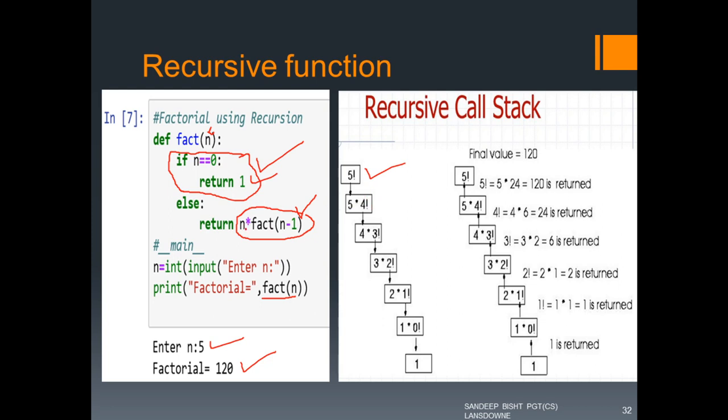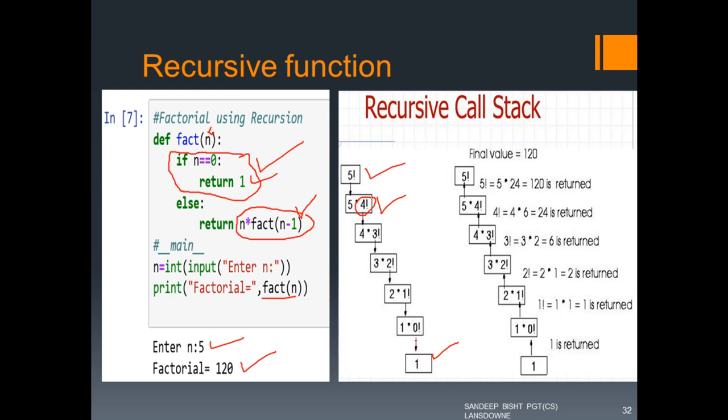See, n multiplied with fact of n minus 1. Now this factorial of 4 is calling factorial of 3 multiplied by 4. Now this fact of 3 is calling 3 into fact 2. This function having 2 as parameter is calling 2 into fact 1, and this one is calling 1 into fact 0, and this fact of 0 is returning 1.